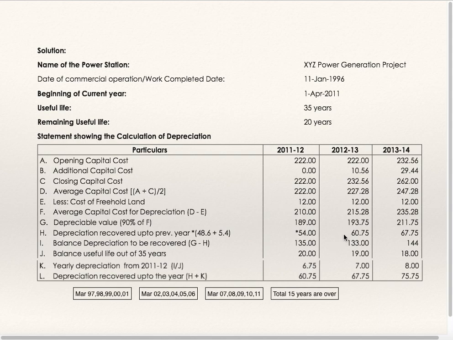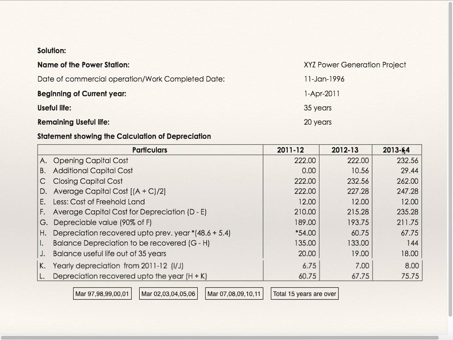So balance depreciation to be recovered is 133, that is 193.75 minus 60.75. This 133 is to be recovered in 19 years because now remaining life of the asset is only 19. 133 divided by 19 is 7. So depreciation recovered up to the year is 60.75 plus 7 is